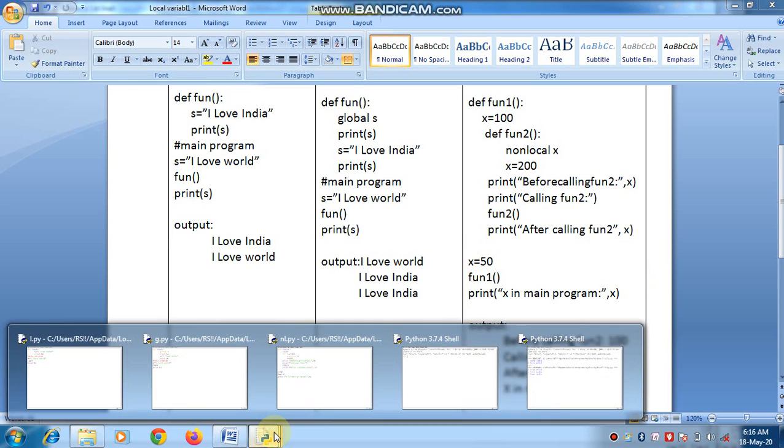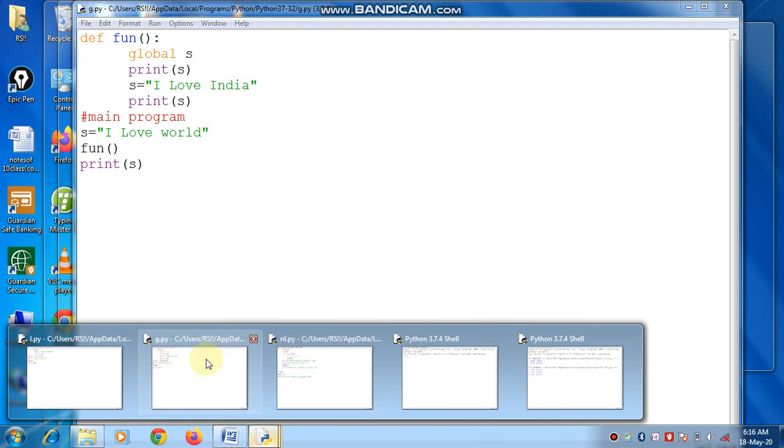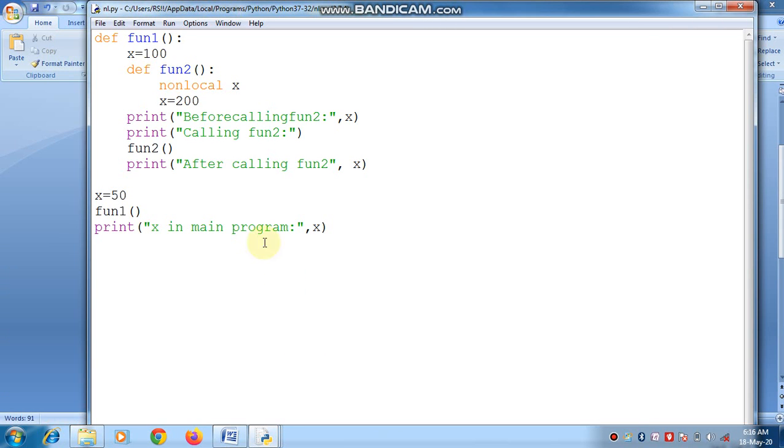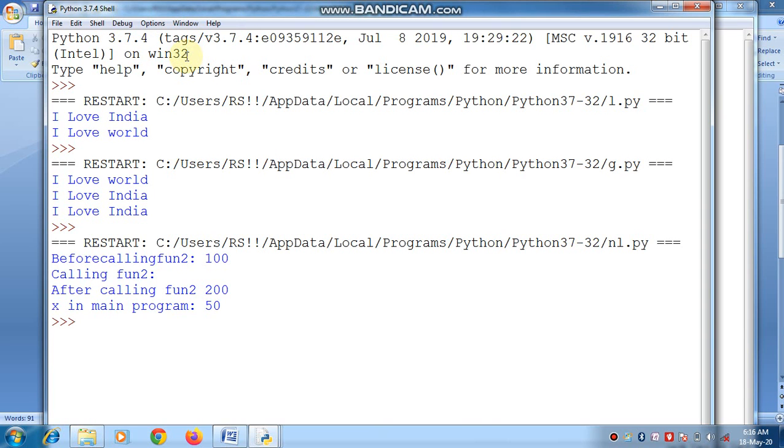Now I will check it on the Python prompt. Here when I run it, the output will be before calling function 2, 100, after calling function 2, 200, and x in the main program 50.